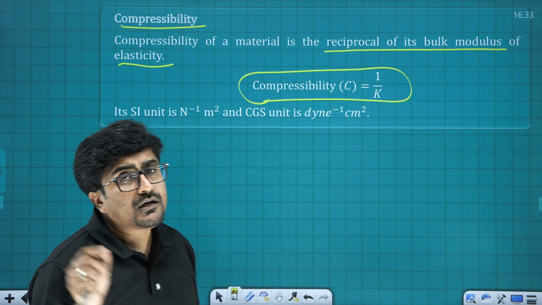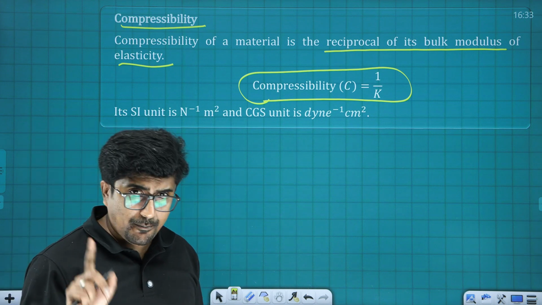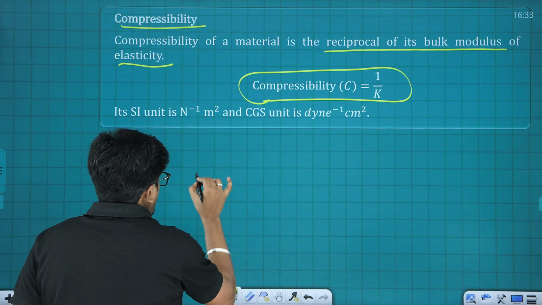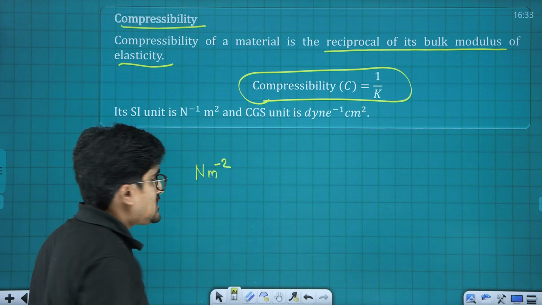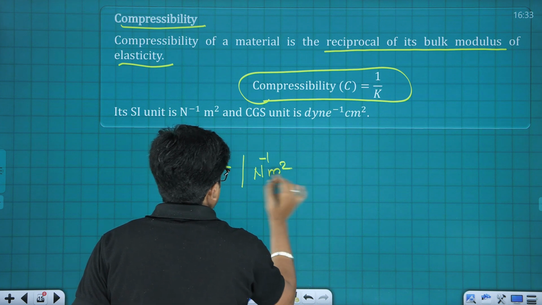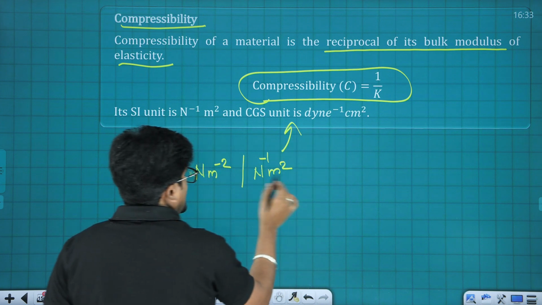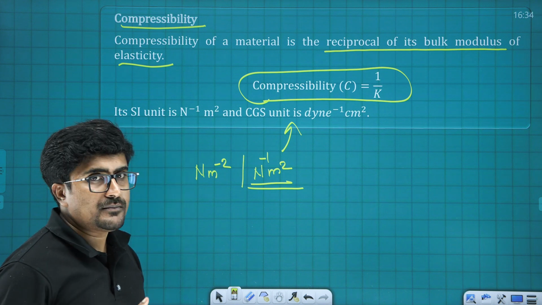Reciprocal of bulk modulus. SI unit is definitely going to be the inverse of pressure. What was the unit of pressure? It was Newton per meter square. The inverse of this is going to be N raised to minus 1 m square. So the unit of compressibility is N raised to minus 1 m square.